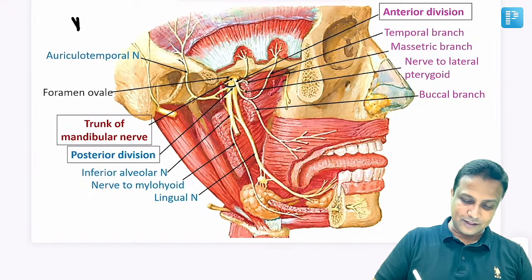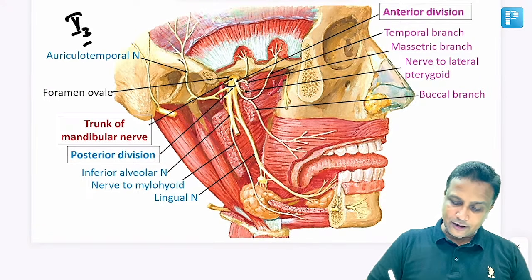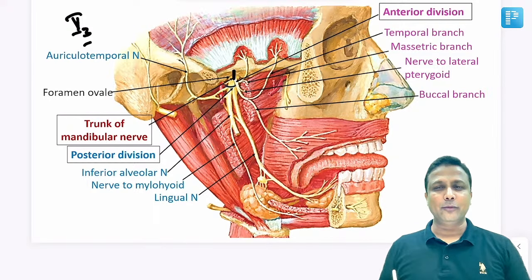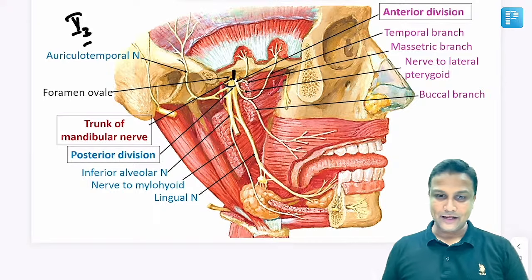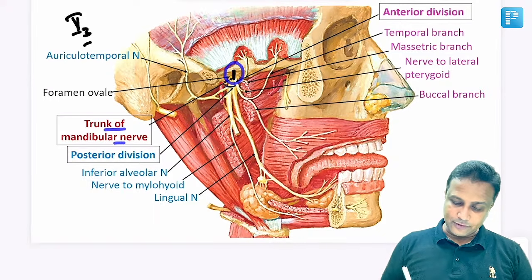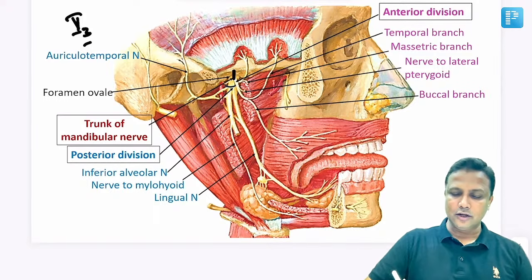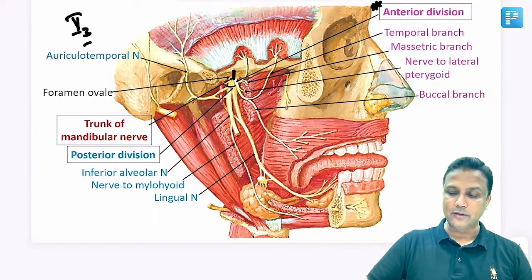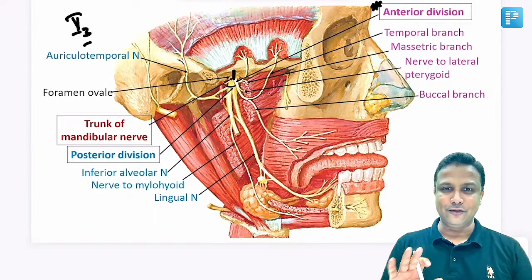So that is your 5-3 mandibular nerve. In the mandibular nerve there is actually a trunk here. Just look at exactly where I am showing, sir. Don't get confused by looking here and there. Okay. So remember, mandibular nerve, first of all you'll be having the trunk of the mandibular nerve, and that trunk is dividing into 2 divisions. One is anterior, another one is posterior division. Anterior division, don't even worry about that one. It is supplying to the muscles of mastication. Don't worry about the anterior division right now.